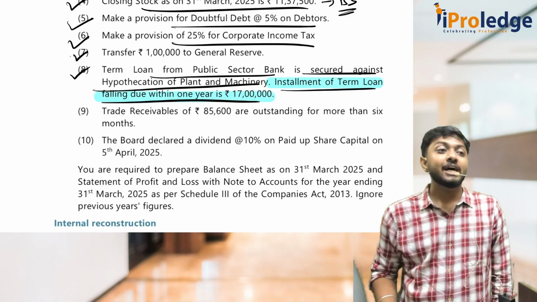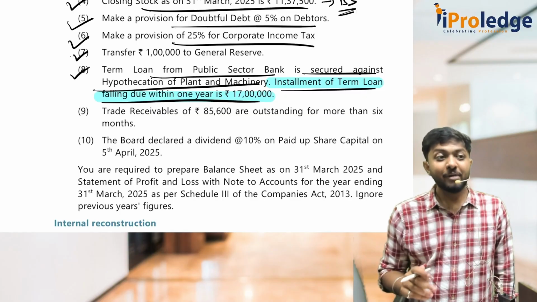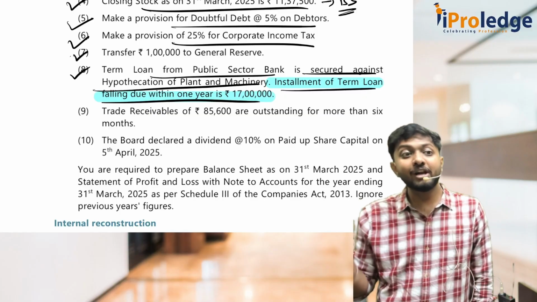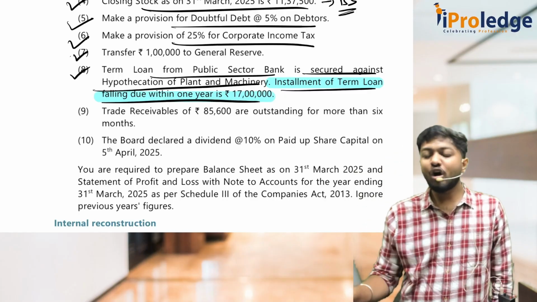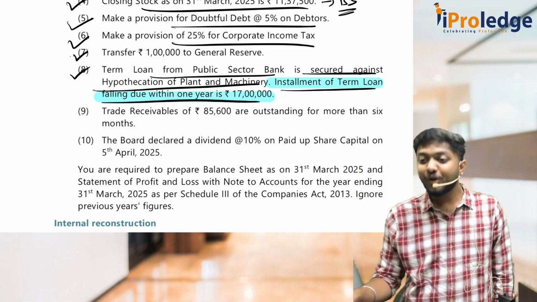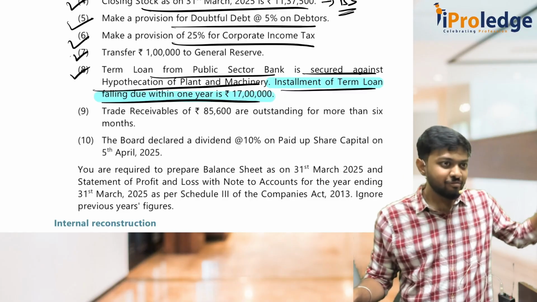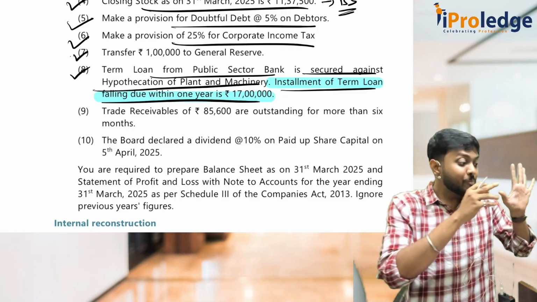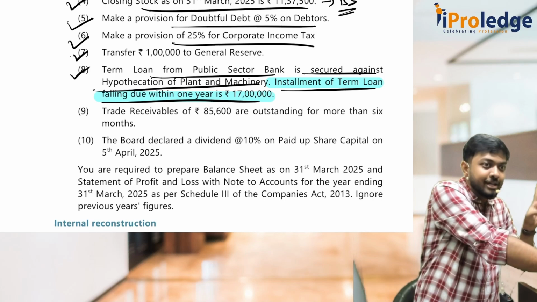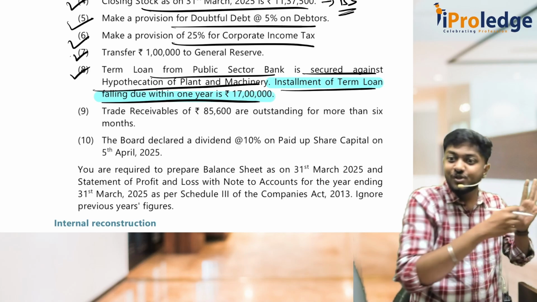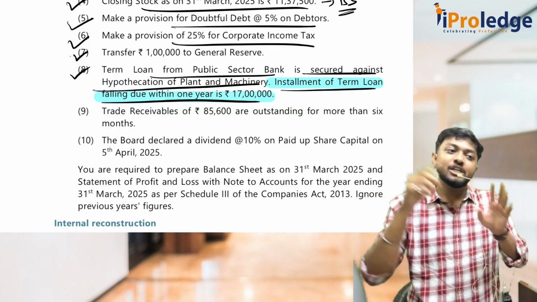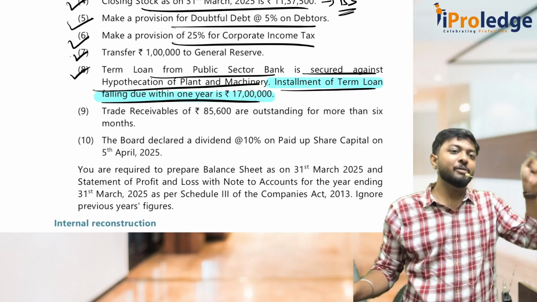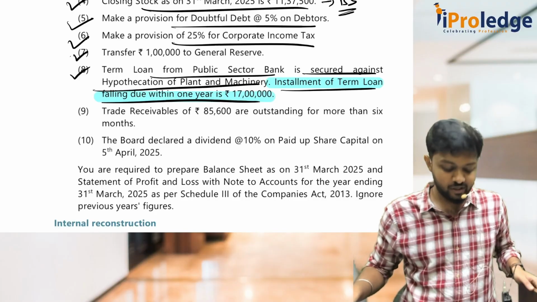It is long-term loan only, but current maturities of long-term loan will come where? As per schedule 3, current maturities of long-term loan will come under short-term borrowings. Correct? And if the loan is 5 years, whatever you will pay now, first installment, that is payable within 12 months, no? So current maturities of long-term borrowings, it will be classified under short-term borrowings. Remaining loan will be classified under long-term borrowings.